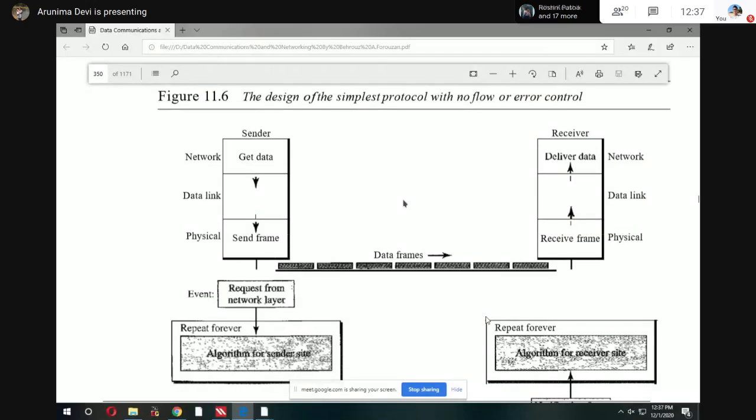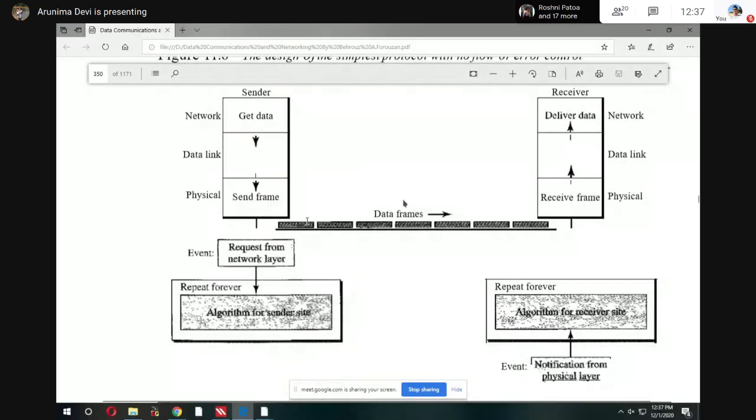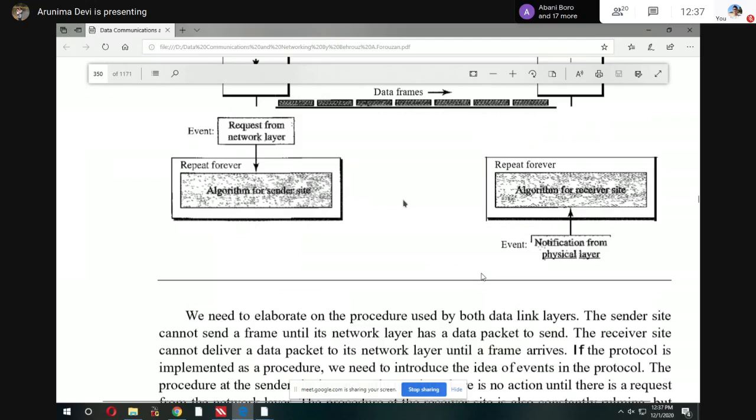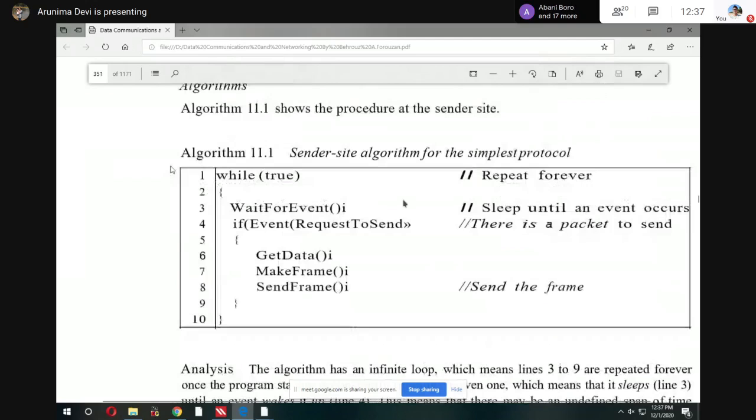It is not asked in your examination. Simple concept: sender sends and receiver receives all the data frames without any error. But for every protocol we have these types of algorithm. The normal one: we send the data and the receiver receives the data. There is no concept of acknowledgement or retransmission.